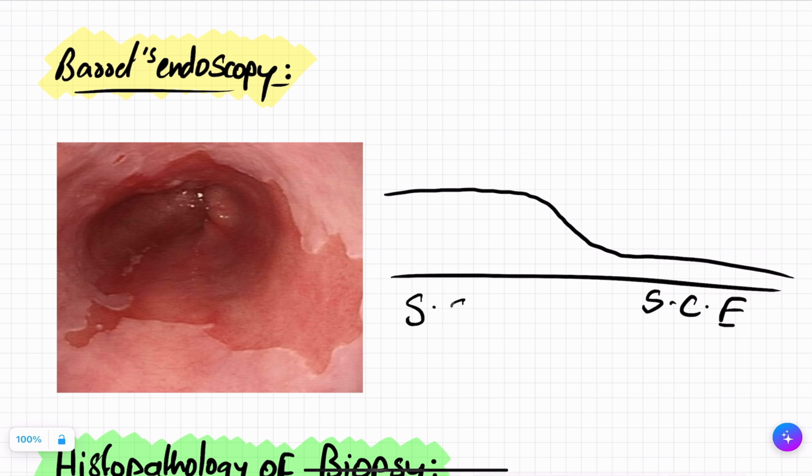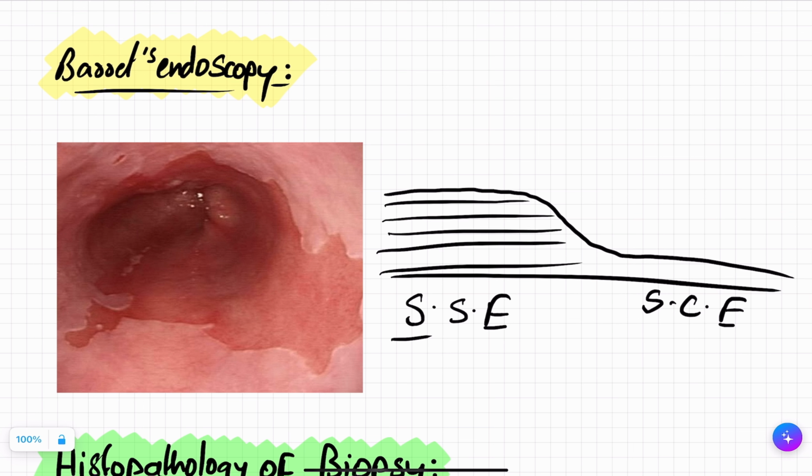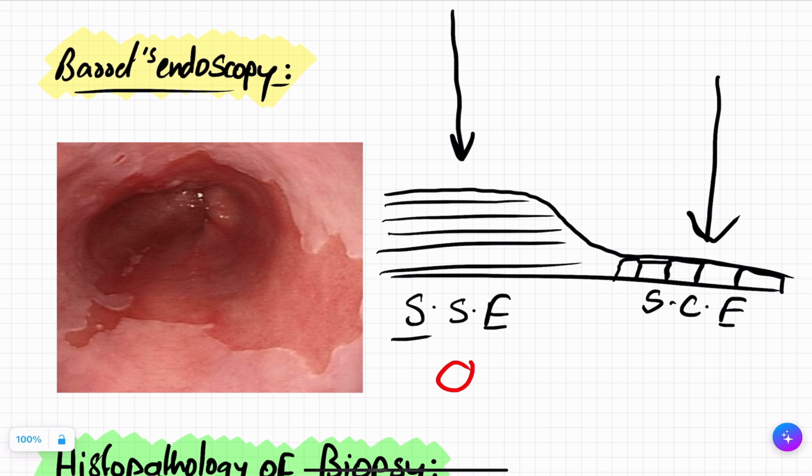Stratified squamous epithelium. Now tell me one thing, this is stratified, it means this will have multiple layers. It means this will be thick. This is simple columnar epithelium, simple means single. There will be a single layer of cells. Now tell me one thing, if light goes from here to here, can you see blood vessels in the simple columnar or in the stratified squamous epithelium? Of course in the simple columnar. Why? Because this is thin.